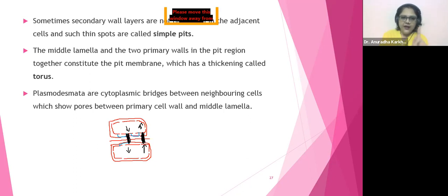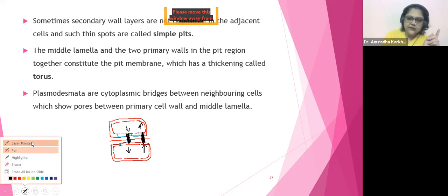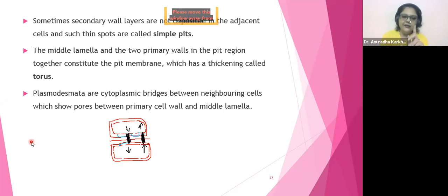So here now again, one more time I'm going through this. Now the diagram is there in front of you. So I can use my pointer to make things easier. The middle lamella and the two primary walls in the pit region together constitute the pit membrane. So here this is the primary wall. This is the middle lamella.